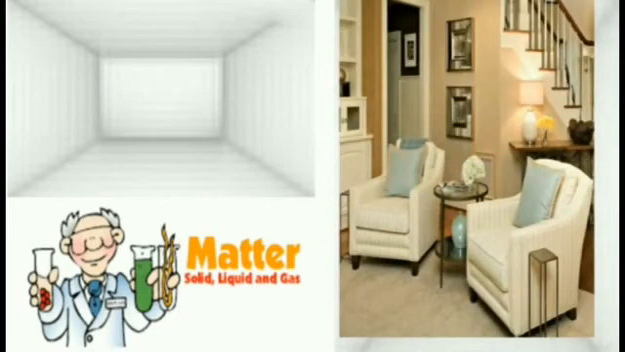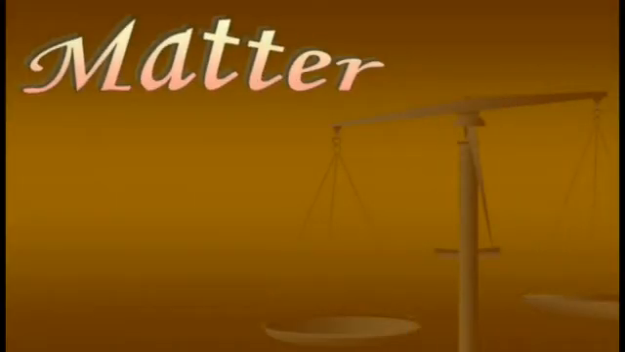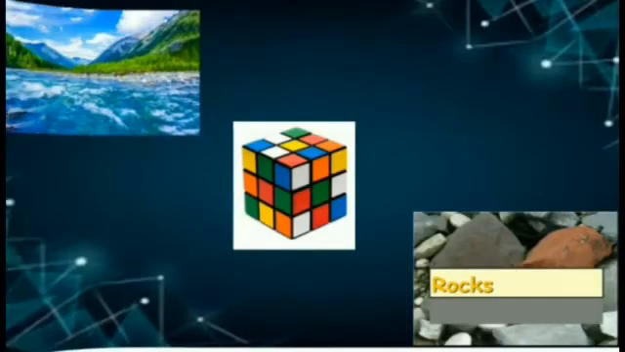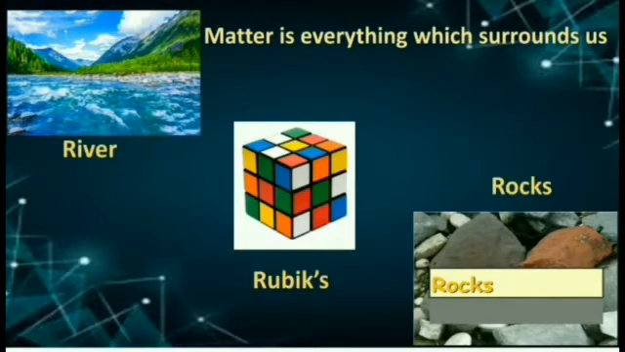Children, can you differentiate between the two rooms here? Yes. One is an empty room and the other room is filled with substances like furniture, photo frame, table. So, in today's episode, let us explore matter. Matter is everything which surrounds us, like river, Rubik's cube and rocks.